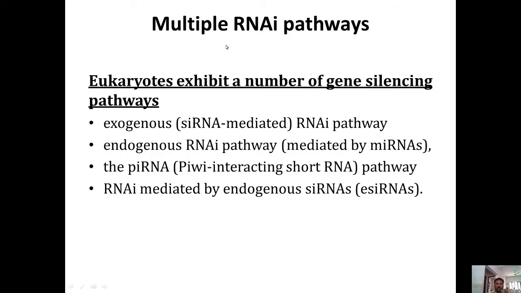Students, now we will be talking about the multiple RNA pathways. In the case of eukaryotes, they exhibit varied gene silencing pathways. The most important RNA interference pathways are the exogenous RNAi pathway, mediated by siRNA, the endogenous RNAi pathway, mediated by miRNA, the piRNA or PIWI interacting short RNA pathway, and RNAi mediated by endogenous siRNA, that is esiRNA.